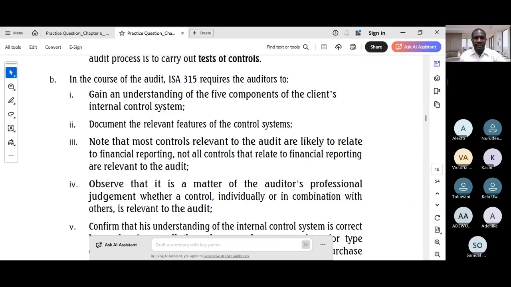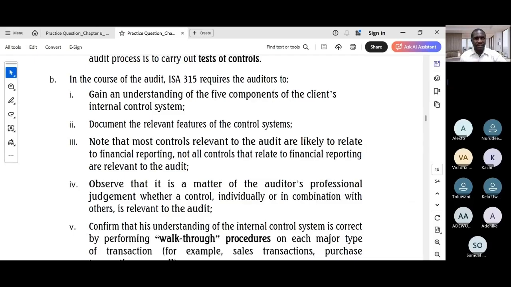So how do you write it? Like you've seen, use a numbered list or a bullet list for each point. So state the action. For example, gain an understanding of the components of internal control, and then explain what that means in practice. In explaining it, you could say the auditor will use inquiries, observation, and inspection to understand the control environment.